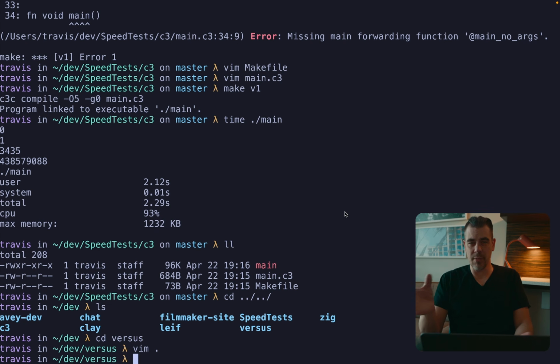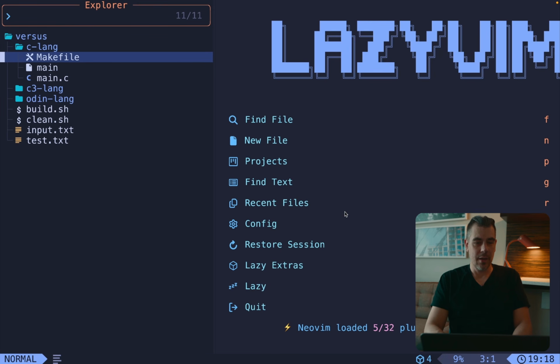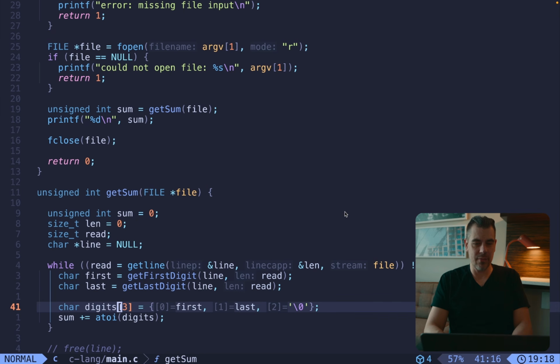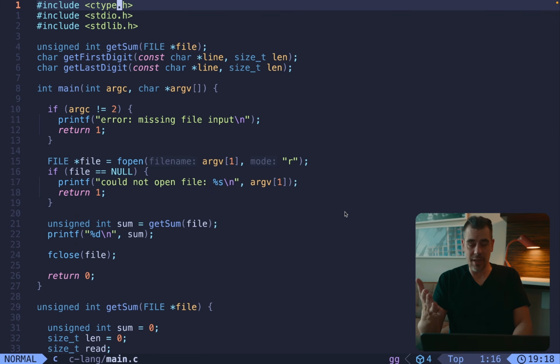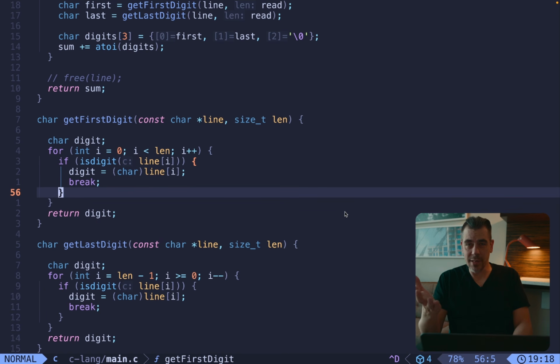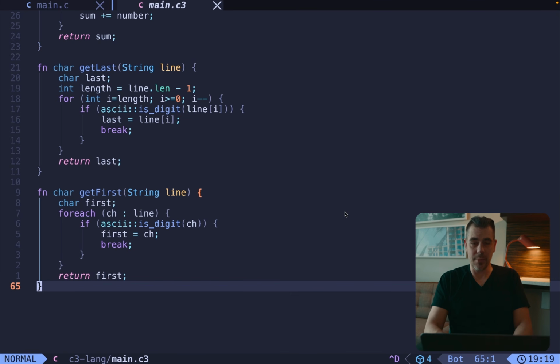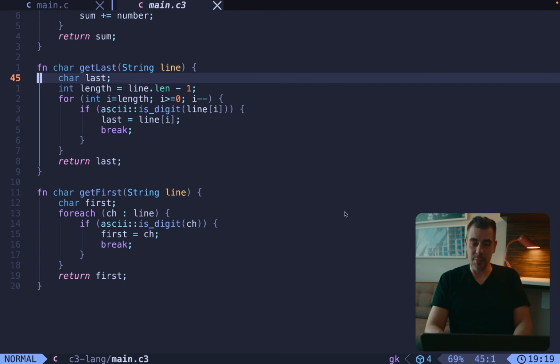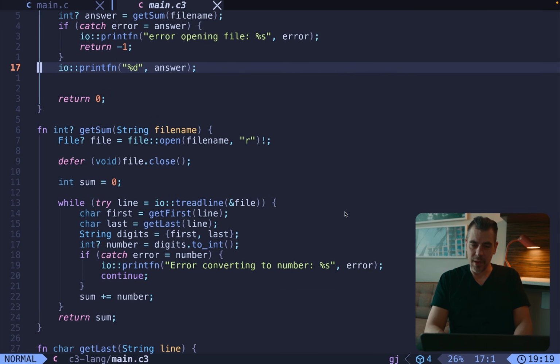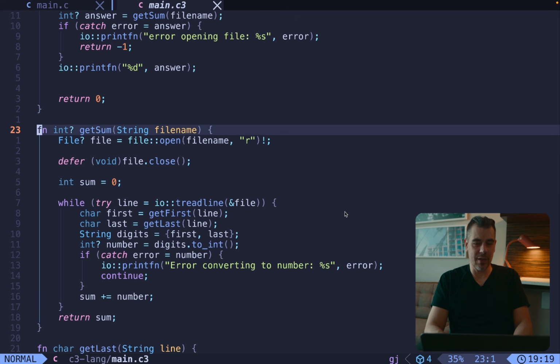So I just want to briefly go over some of the quirks or the issues I had with C3 and Odin, or some things I liked. If you want to really look at the difference of everything, the link will be in the description for the GitLab repo, so you can look at all this stuff and say, oh, okay, that's how you do it in C. I'm not an expert C3 or Odin programmer, so I don't know the idiomatic way to do it with those languages. I just kind of figured it out. Speaking of which, with C3, I kind of just had to try to figure it out. I don't have an LSP. The documentation isn't great, but just based on experience, I kind of figured out some of this stuff.